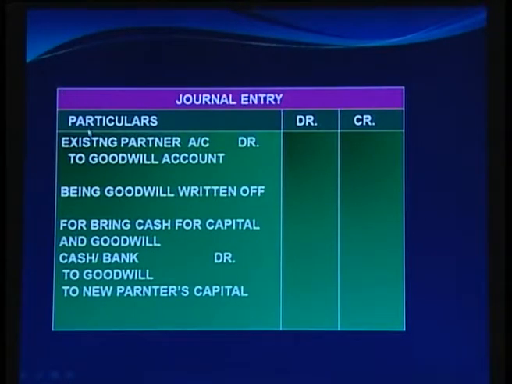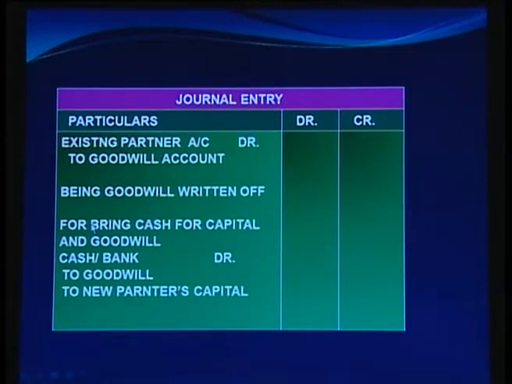First one is when the goodwill is to be written off. So, existing partners' accounts debit to goodwill account. Being goodwill written off, it is the goodwill which is already appearing in the balance sheet. So, we have written it off in the existing profit sharing ratio.